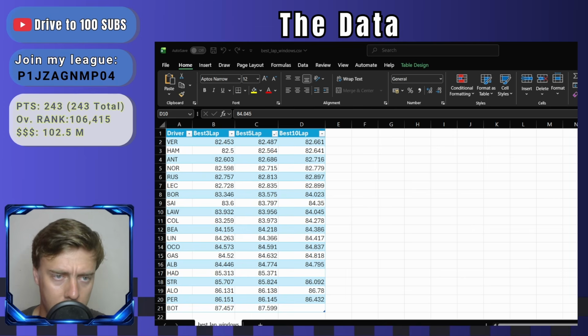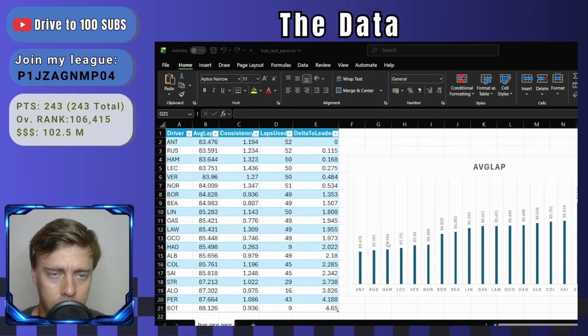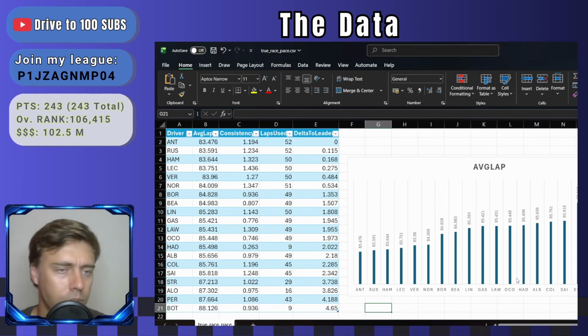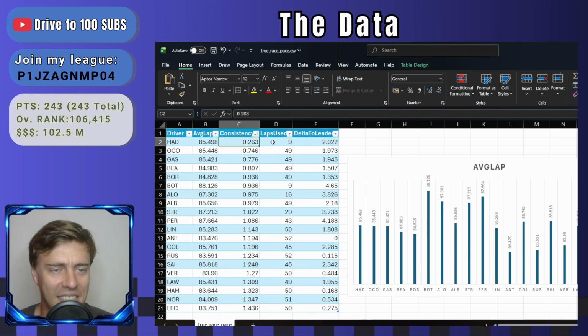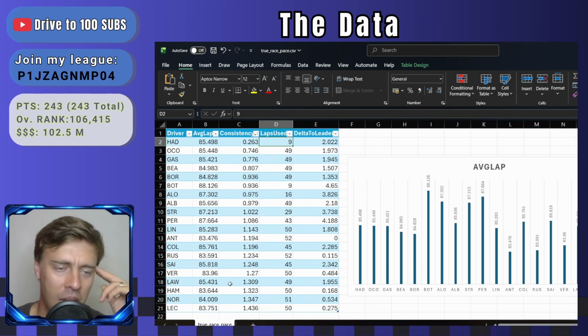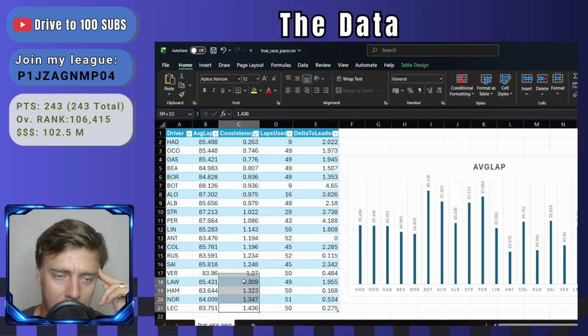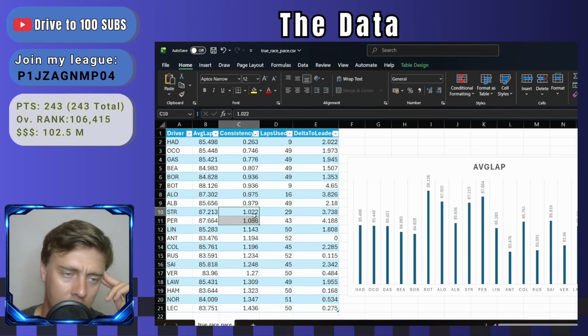If I can find that. Let me just see here. Oh, this was on the previous. I didn't even touch on that. Let me just go back here to true race pace. So yeah, if we look at consistency here, we can see the least consistent driver was, of course, the one who didn't finish the race. But it seems like the most consistent are Leclerc, Norris, Hamilton, these guys over here. And then interesting to see Perez and Stroll quite up here as well.